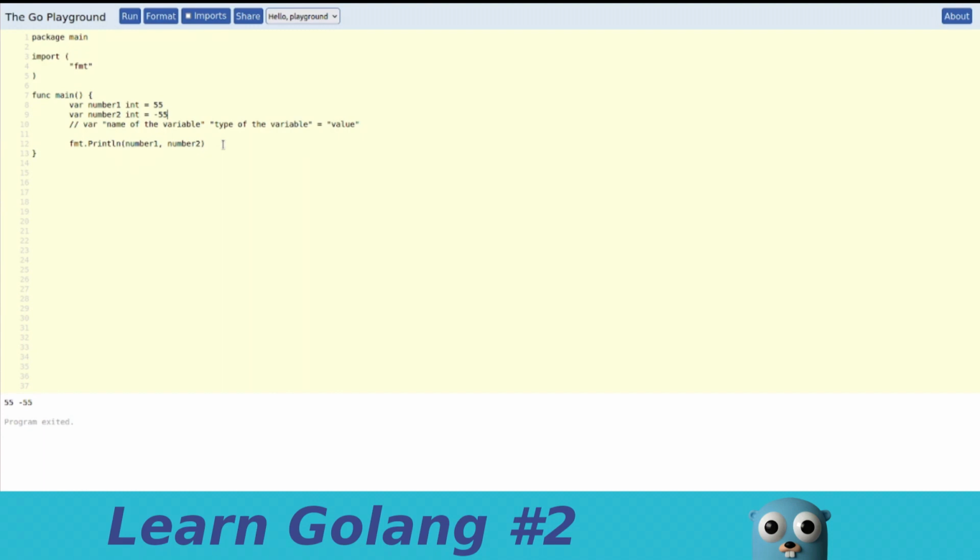But there's a problem. This is pretty limiting because sometimes we want to work with decimal numbers or with strings, basically, we could say words, etc. So how can we do this? We define a variable of another data type.